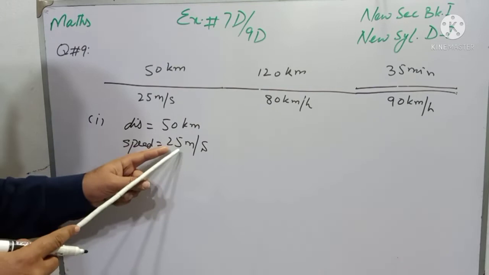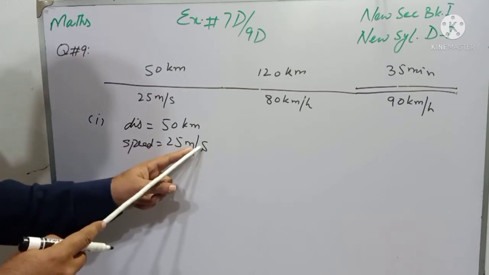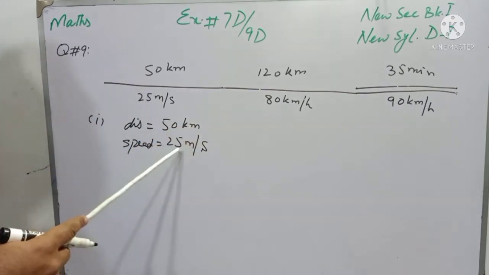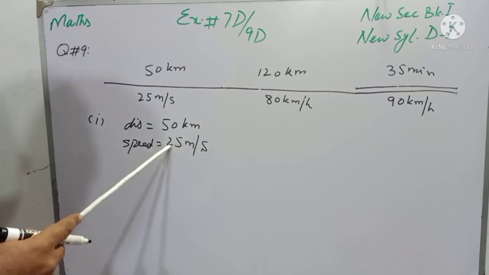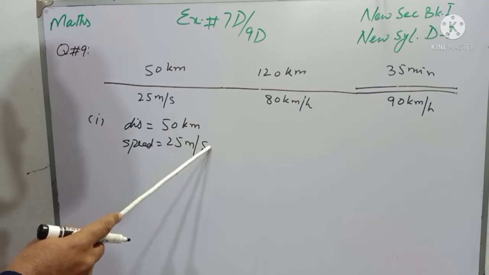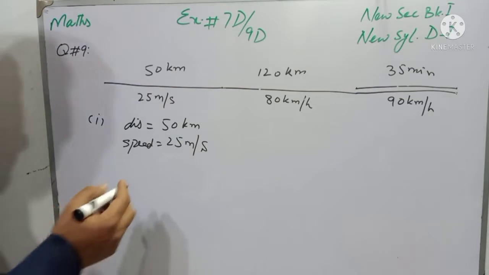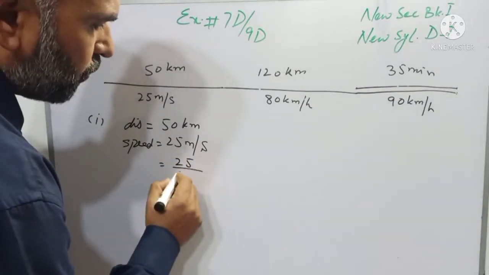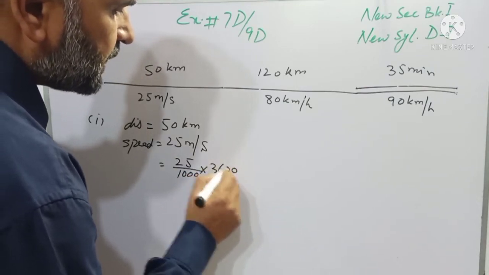Students, we will convert this speed that is given in meter per second into kilometer per hour, and you know that 1000 meters make 1 kilometer, so we will divide 25 by 1000 and multiply it with 3600 to convert seconds into hours. So you should keep in mind that it is written as 25 over 1000 multiplied by 3600,